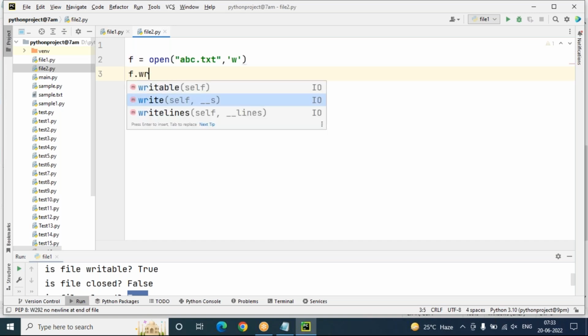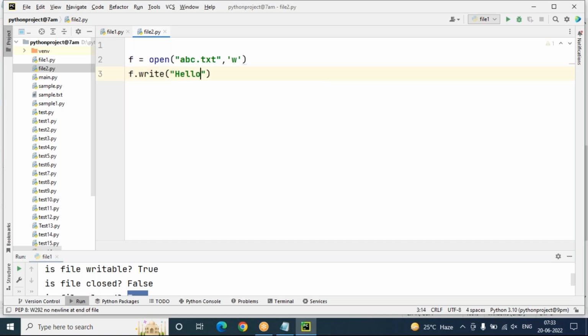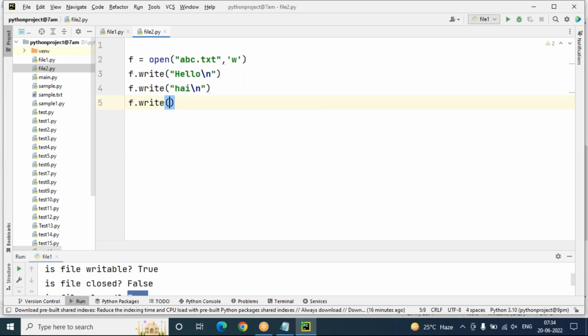So with the f.write method, I give hello\n, because every time I execute, the next line should go to the next line in my file. That's why I'm giving \n. Then f.write hi, and f.write welcome. I'm taking any data, you can take anything just for storing.